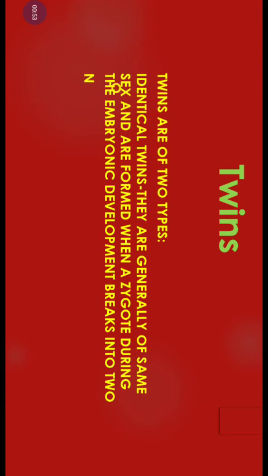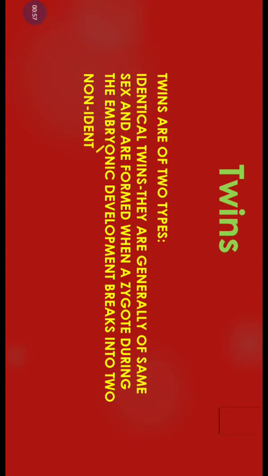Twins are the children which are born with the same mother. When two children are born with the same mother at an interval of a few minutes or a few hours, they are referred to as twins. Twins are of two types. First one is identical twins. As the name suggests, they are